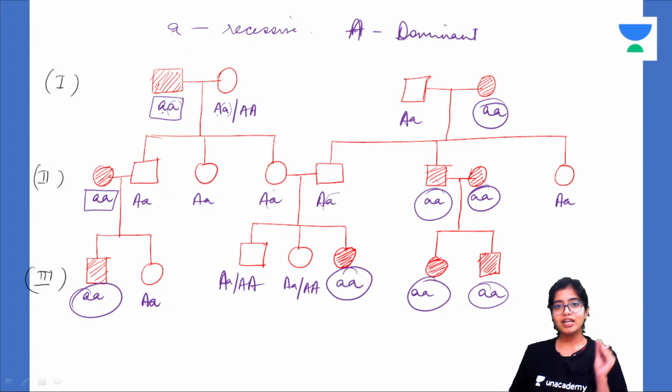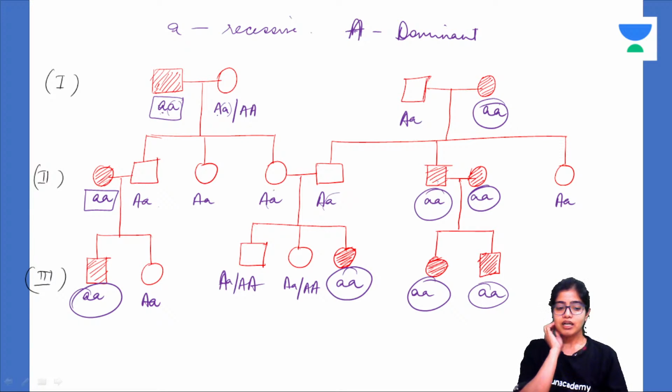Okay. Now, for every trait, for every characteristic, there is a gene. But one gene is coming from the male, from the father, and one gene is coming from the female, that is from the mother. So, both of these genes are called alleles. Okay, so one allele is from the father, one allele is from the mother.